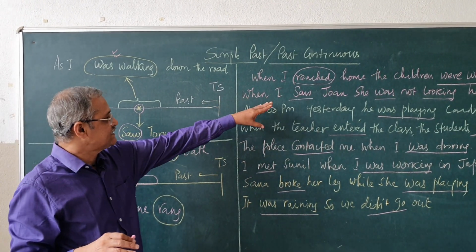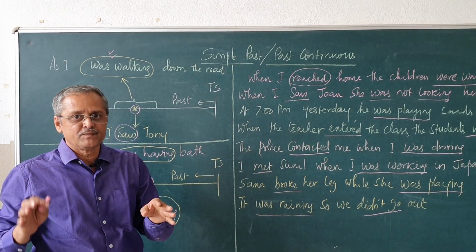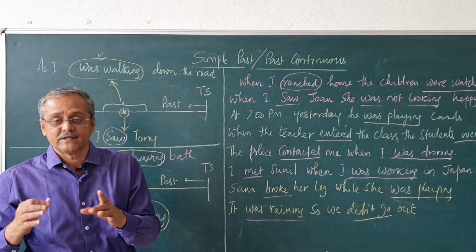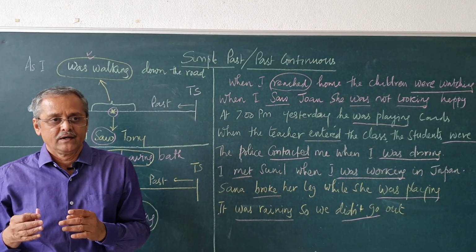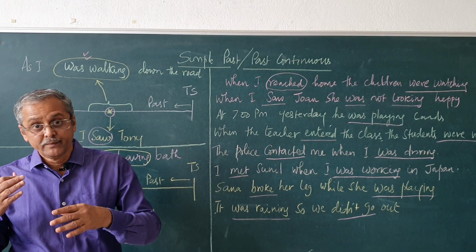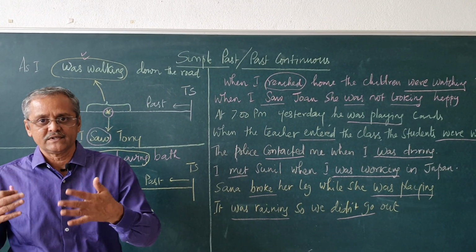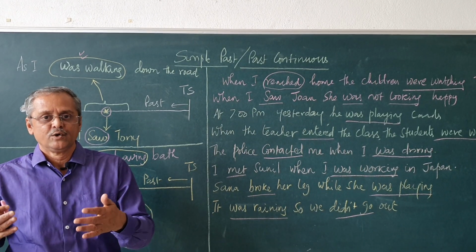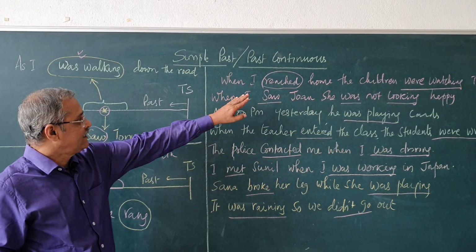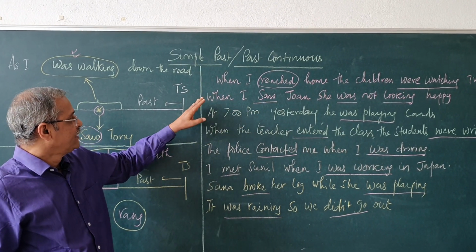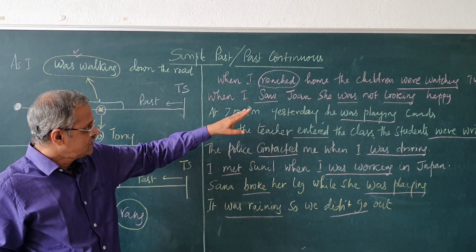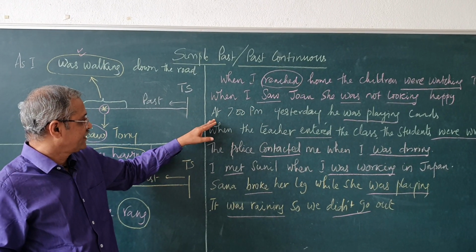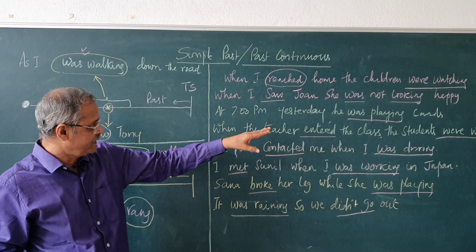So, you see here, once again I read, it normally comes like this, because past continuous is also used frequently to mean a continuous action that was taking place in the past, to refer to the time. See, when I reached home, the children were watching. When I saw Joan, she was not looking happy. At 7 p.m. yesterday, he was playing cards.